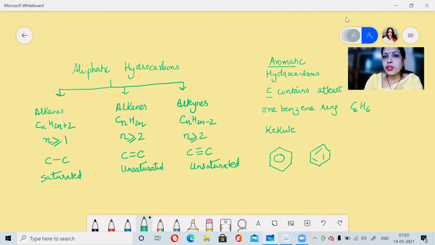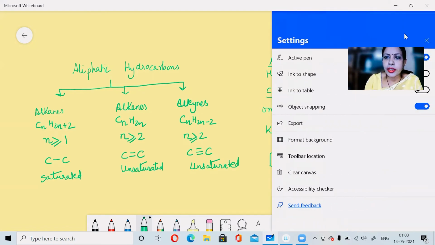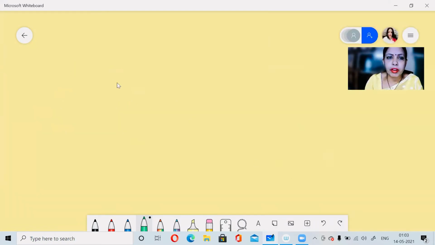Now, we come to the naming part, that is how we will name. That is something very important. When the value of n is equal to 1, that means there will be one carbon atom, and the name will always start from meth. If n is equal to 2, the name will start from eth. If n is equal to 3, the name will start from prop. If n is equal to 4, the name will start from but. And if n is equal to 5, then the name will start from pent.